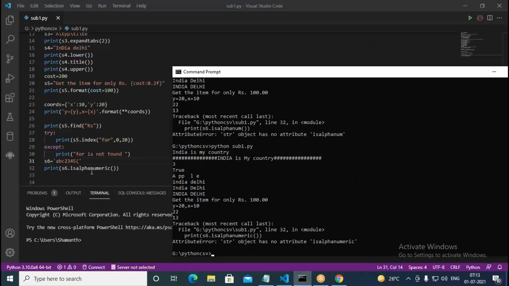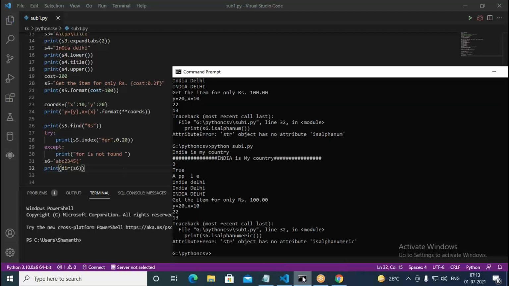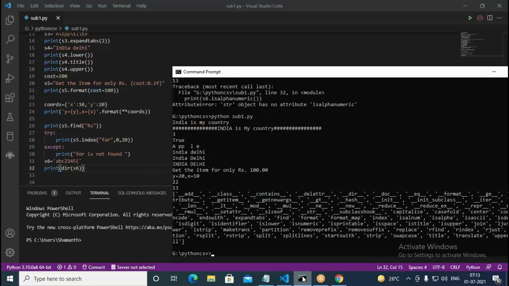Otherwise, we need to print what attributes we have with the string. Before we print it, dir followed by S6 I put. So whatever is available, we can see from that first. If you go here, is alpha we have, isalnum. Alphanumeric means al and num we need to use. Okay, isalnum is nothing but alphanumeric.